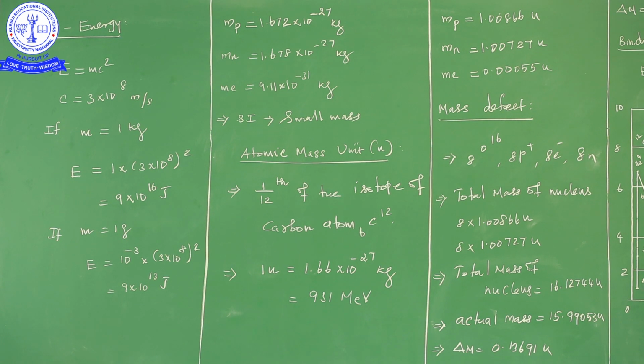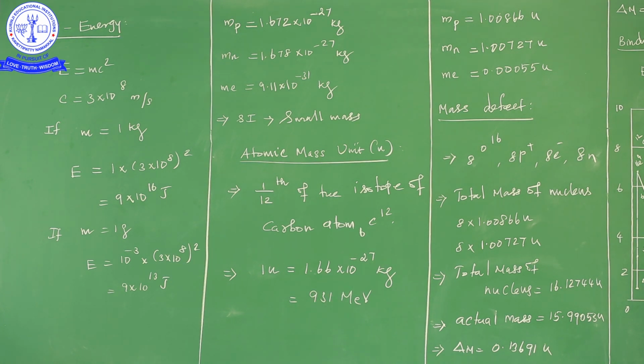There are two uses of the atomic mass unit. The first is that the value, while writing in SI units, is going to be difficult, so to avoid that we can use the atomic mass unit. Another one is that the value of one atomic mass unit is 1.66 × 10^-27 kilogram, while writing in electron volt it is 931.